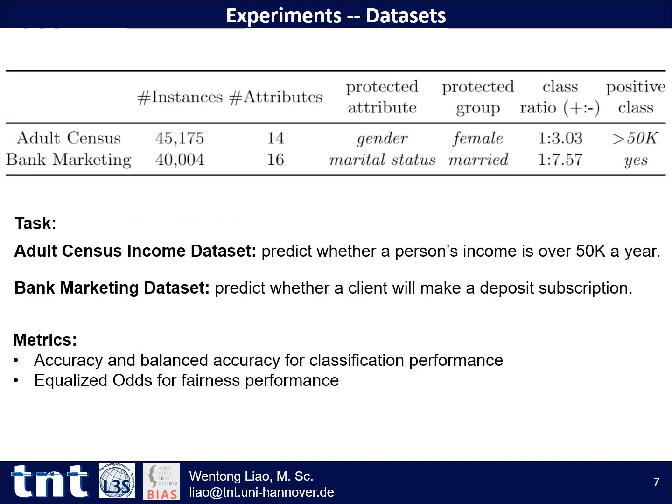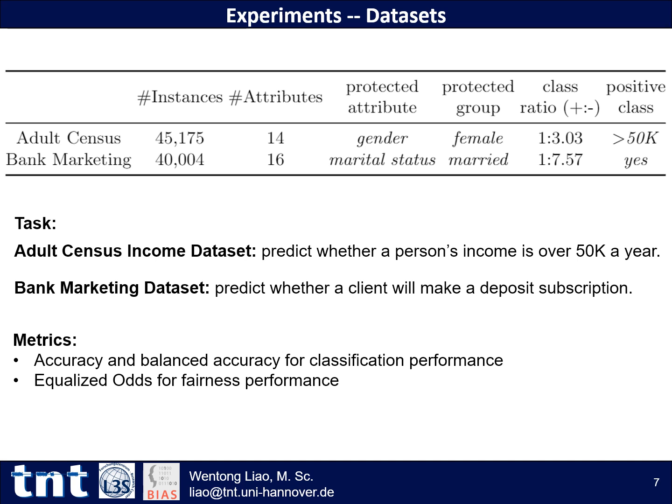We evaluate our method on two real-world datasets: the adult census income dataset and the bank marketing dataset. The task in the adult census income dataset is to predict whether a person's income is over $50,000 a year, and the task in the bank marketing dataset is to predict whether a client will make a deposit subscription.